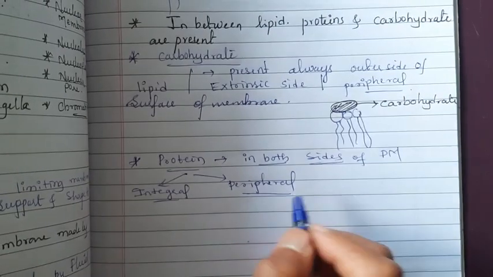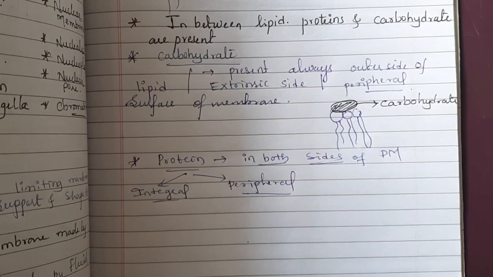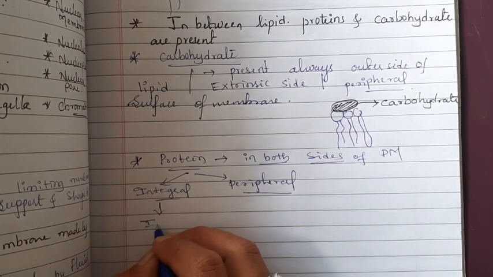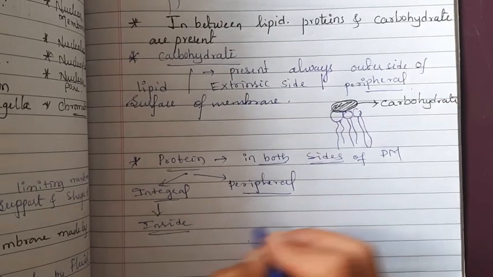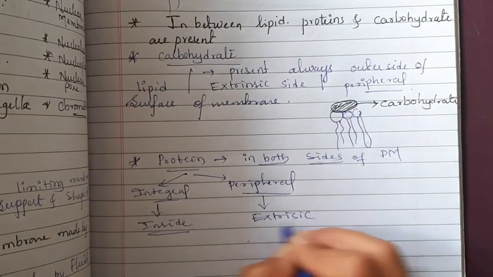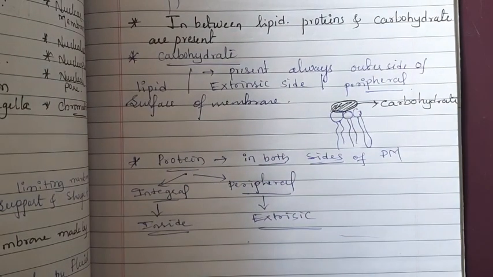Integral in the sense the proteins which are present inside the membrane. Peripheral in the sense extrinsic side.